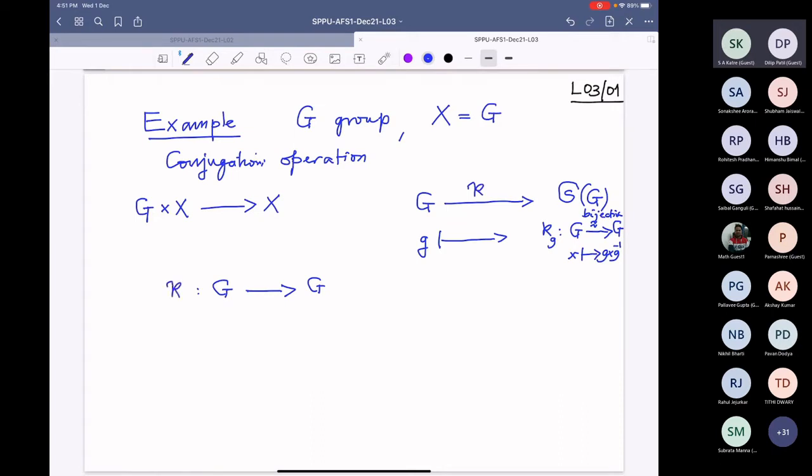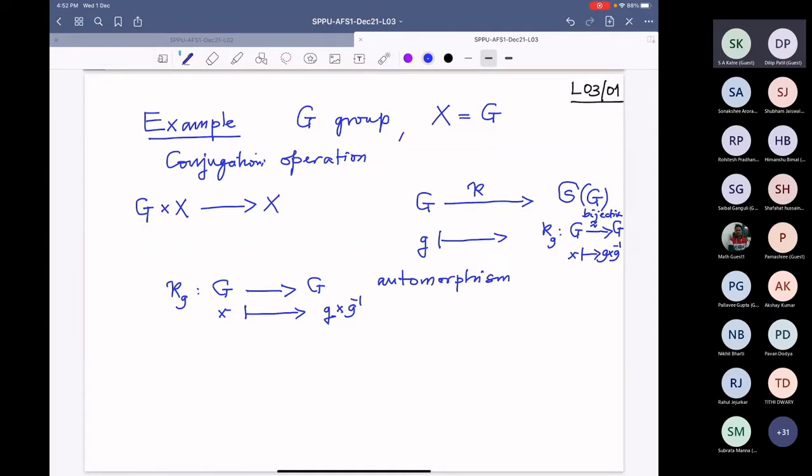Kappa g is any x going to g x g inverse, and we know this is an automorphism. Automorphism means homomorphism, and it is a bijective homomorphism whose inverse is also a homomorphism.